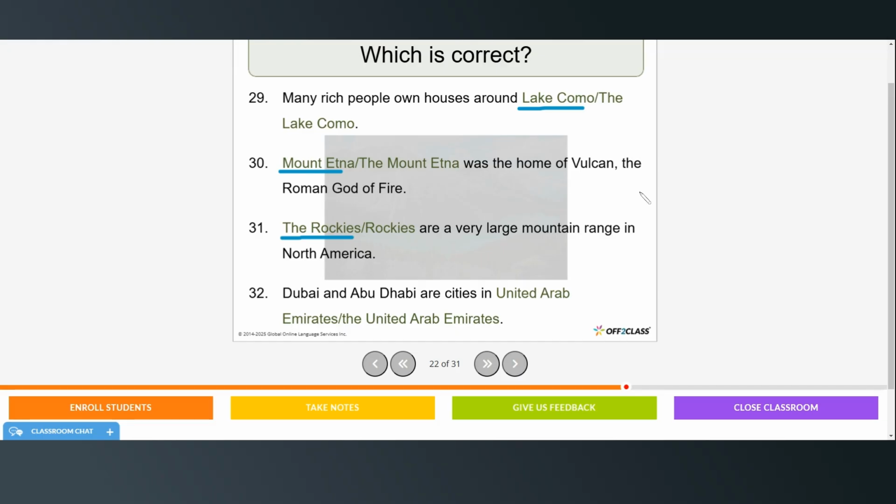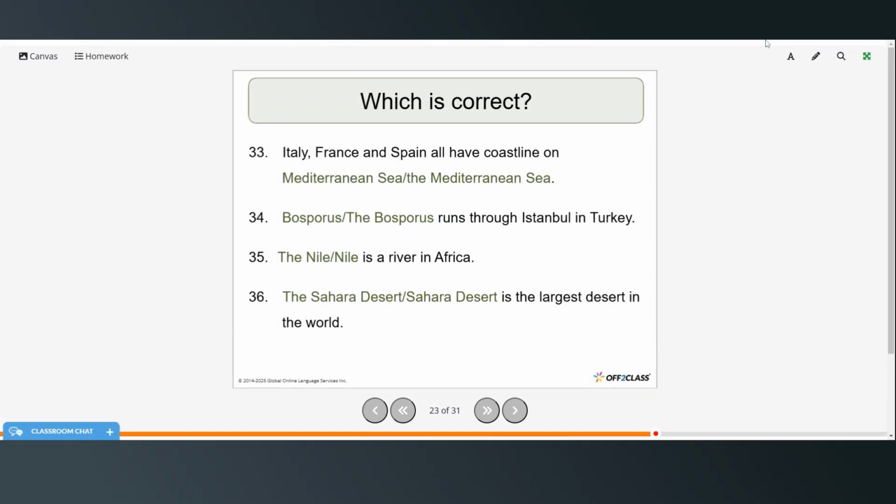Dubai and Abu Dhabi are cities in the United Arab Emirates. Italy, France, and Spain all have coastline on the Mediterranean Sea. The Bosporus runs through Istanbul in Turkey.